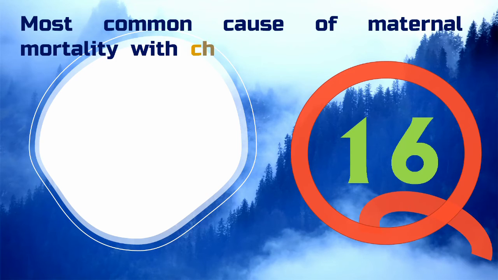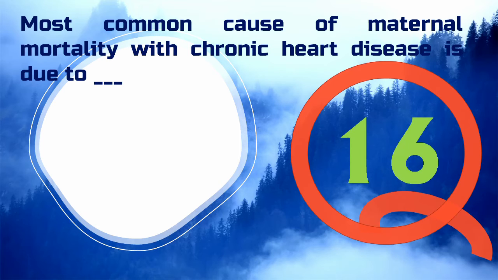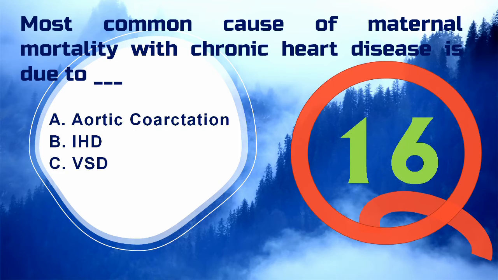The most common cause of maternal mortality with chronic heart disease is due to option A, aortic dissection, option B, IHD, that is ischemic heart disease, and option C, VSD. The maternal mortality rate is very high due to cardiovascular diseases. Causes were aortic dissection with the highest percentage of 20 to 21%, ischemic heart disease with 17 to 18%, and cardiomyopathies like peripartum cardiomyopathy and myocarditis are again low. So the appropriate answer is option A, that is aortic dissection. Now see the next question.